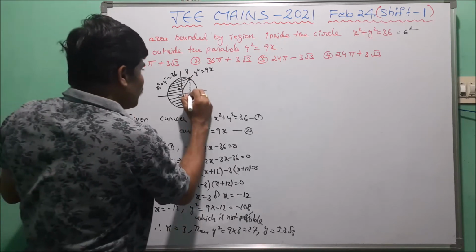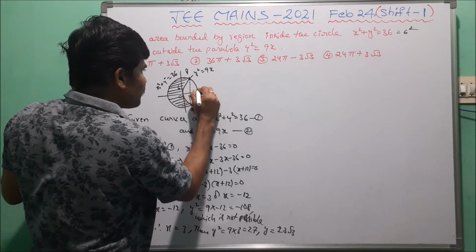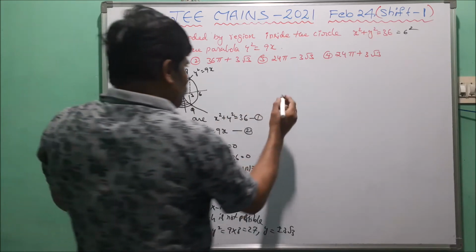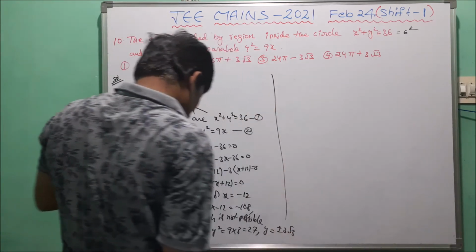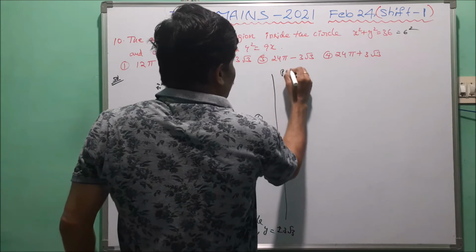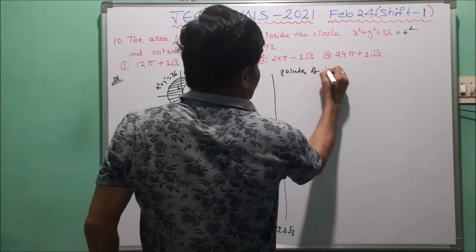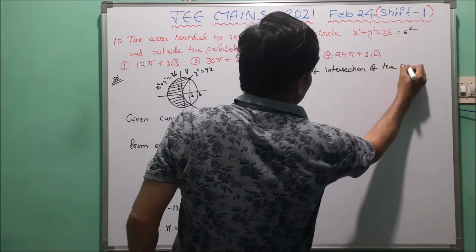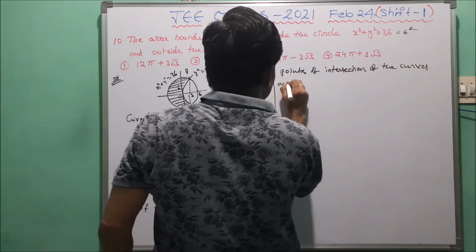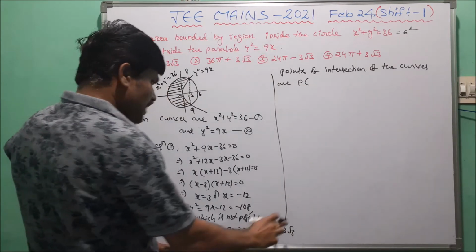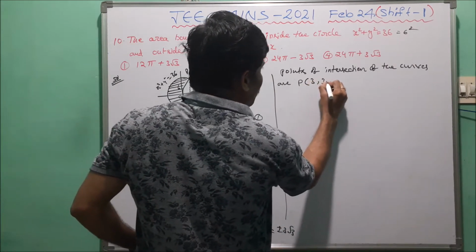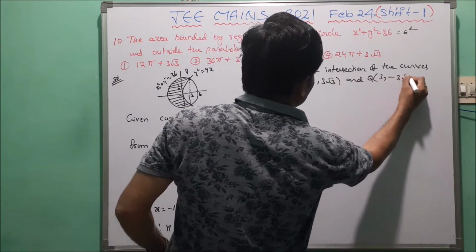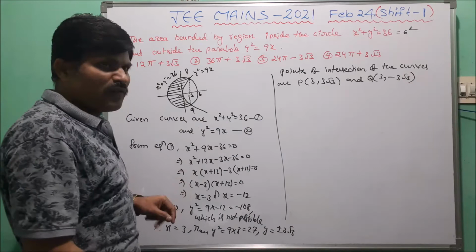Now this is 3. This is 6. Now here we have to observe the points of intersection of the curves are P of 3 comma plus 3 root 3 and Q of 3 comma minus 3 root 3. So these are the points of intersection.